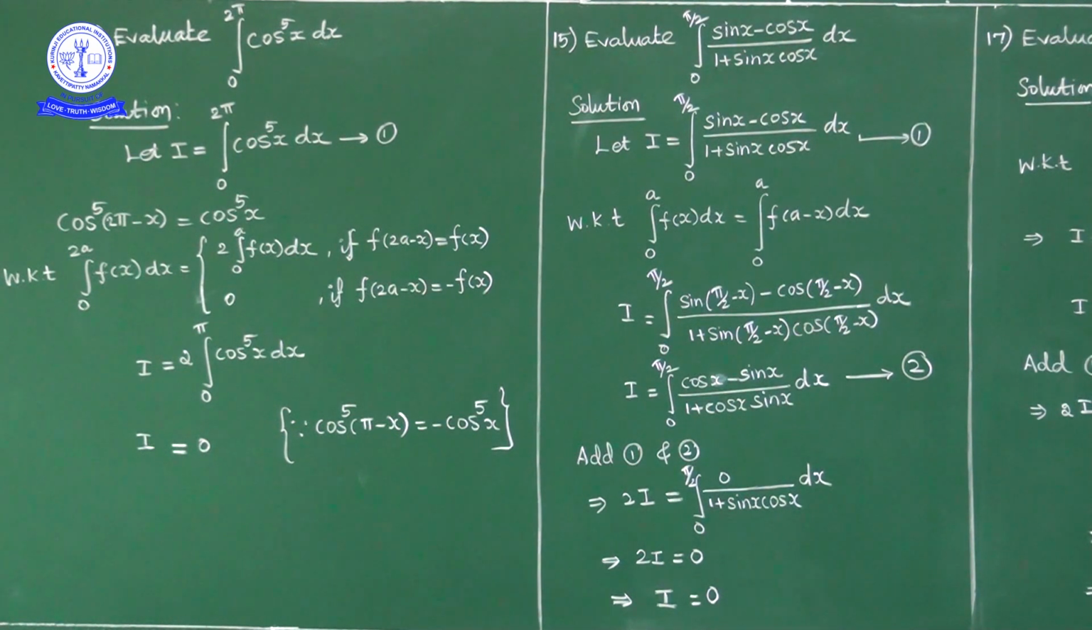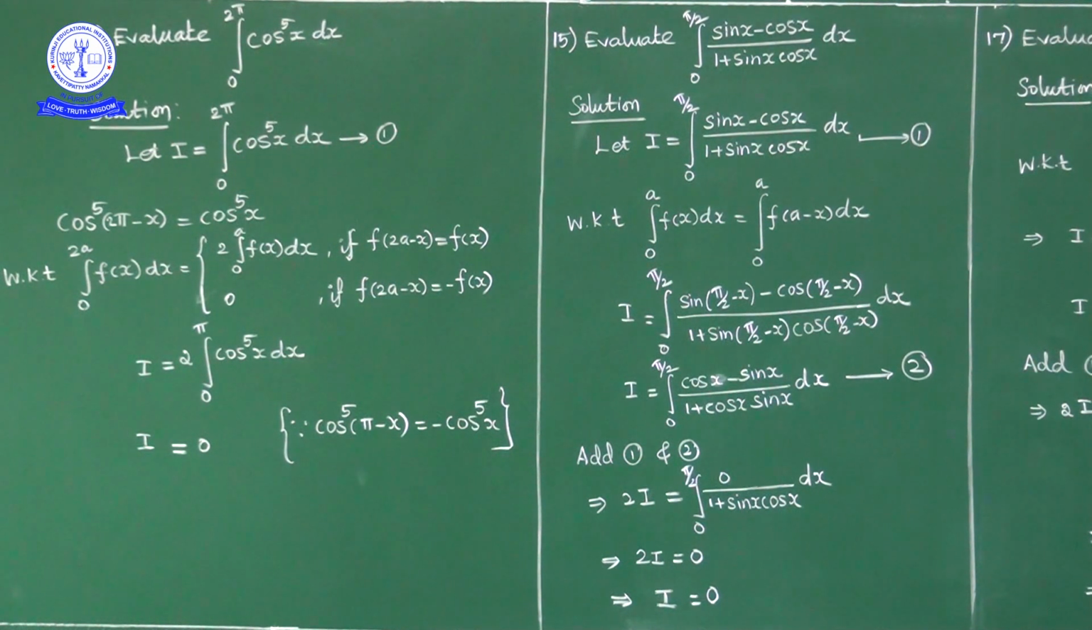Hello students, we were discussing integration exercise 7.11. Next question, evaluate integral 0 to 2 pi cos power 5x dx. Here the lower limit is 0 and the upper limit is 2 pi. I will consider this as I is equal to integral 0 to 2 pi cos power 5x dx.